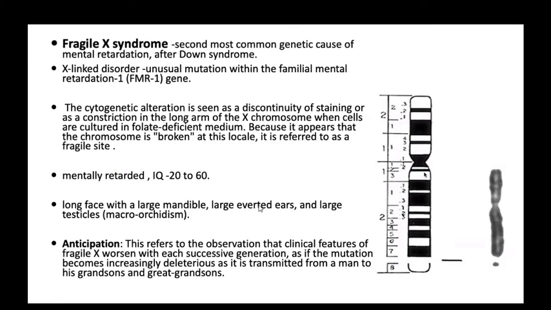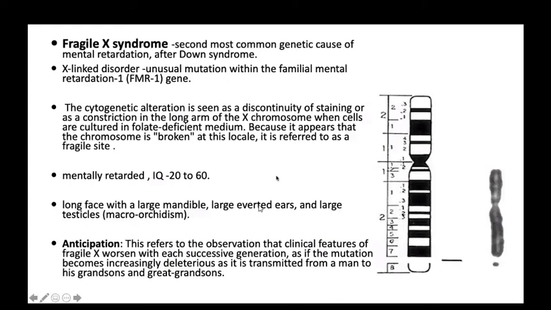Okay, here this is an X-linked disorder, with an unusual mutation within the familial mental retardation 1, the FMR1 gene. The cytogenetic alteration is seen as a discontinuity of staining or as a constriction of the long arm of the X chromosome, when the cells are cultured in a folate deficient medium, because it appears that the chromosome is broken at this locus.